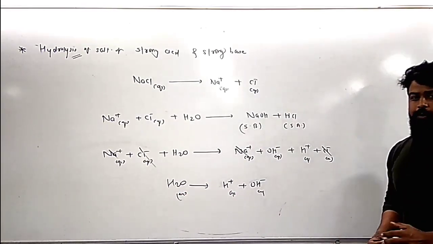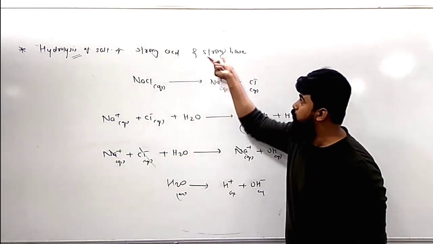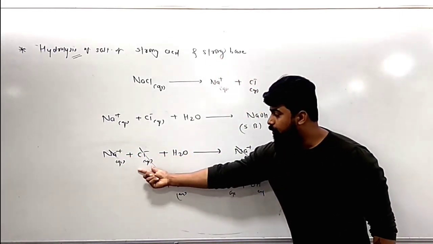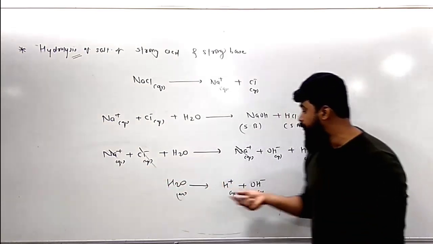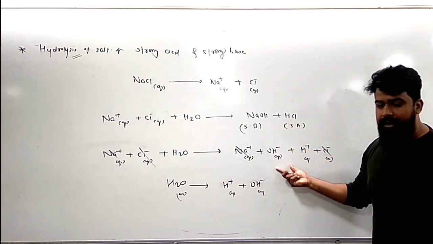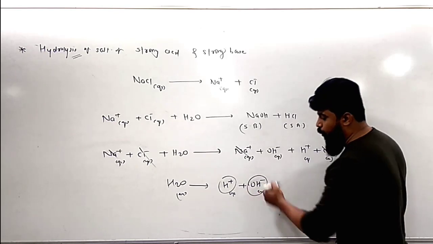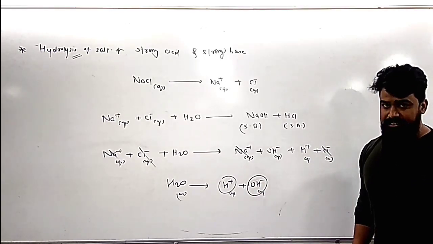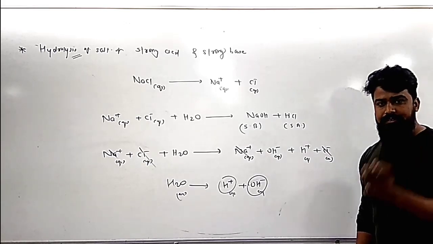So finally, what is the conclusion? NaCl is the salt of a strong acid and a strong base. So a salt of a strong acid and a strong base, when dissolved in water, is expected to produce a strong base and a strong acid, which dissociate almost completely. Therefore, the concentration of H plus ion and the concentration of OH minus ion remain the same before and after adding the salt.